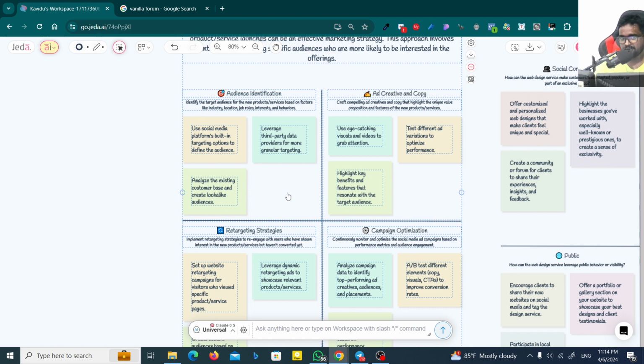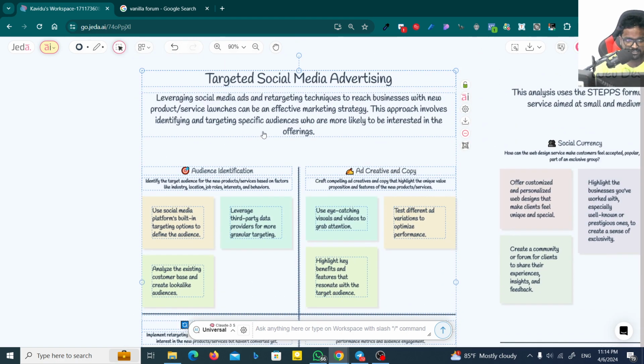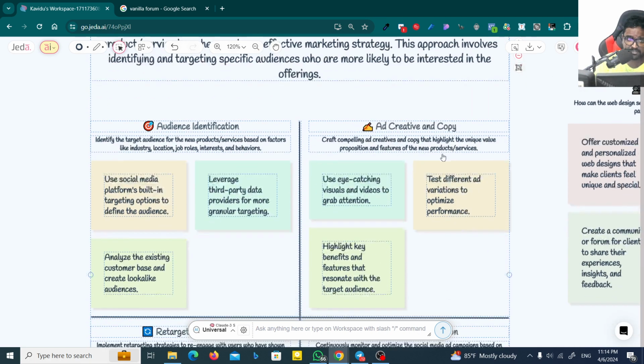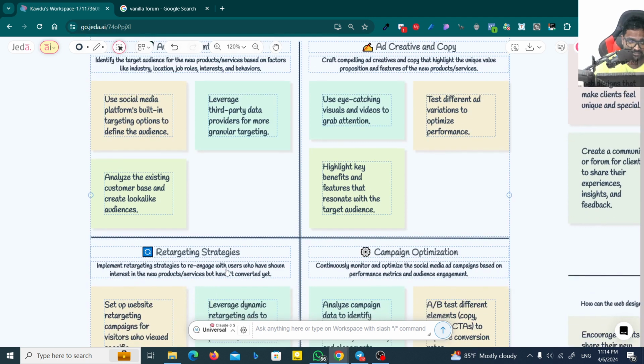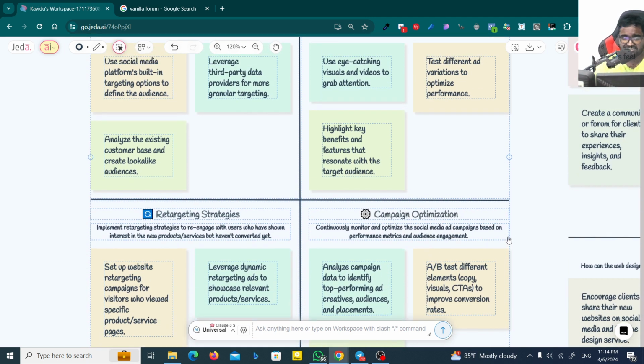So it will make your customer potential very high. And this is what I could generate from that paragraph, I think. And audience identification, ad creative and copy, retargeting strategies, and campaign optimization. As a marketer, okay, you can use these kinds of things, especially these are the ideas, man.